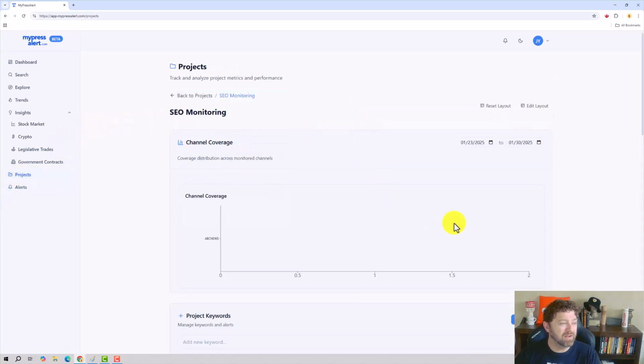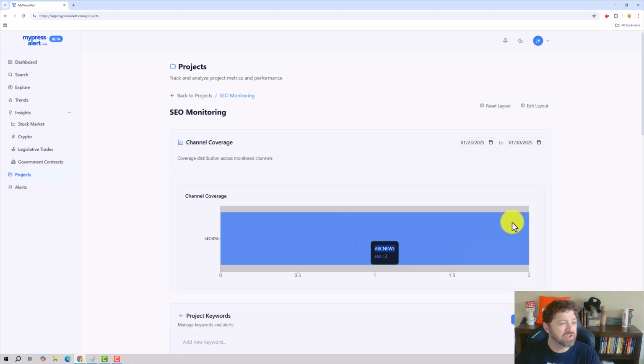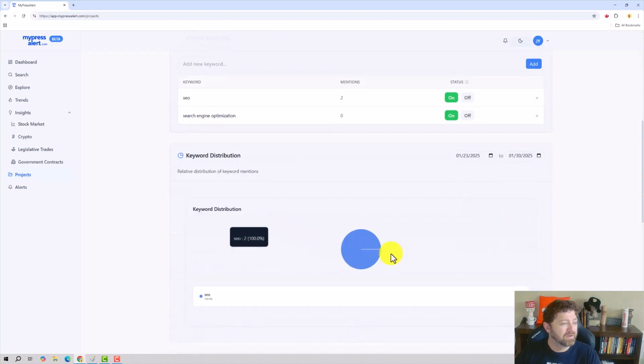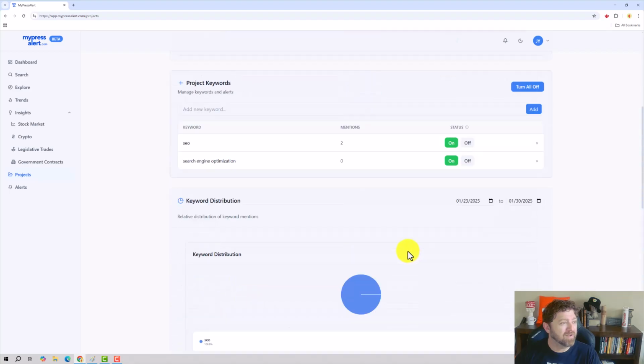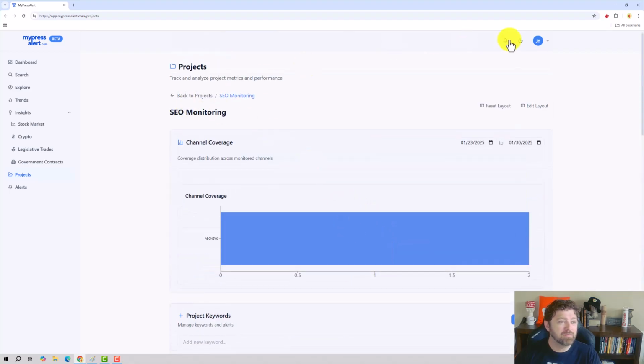I'm not loving the execution, right? I really wish I could see the articles or somehow get there. I feel like I'm doing this wrong. I feel like I'm using it wrong. But yeah, I think it's definitely worth a free account. I would go sign up for it and check in on updates over the next couple of weeks, next couple of months, and see if they improve and clean up some of the UI. And once they do, I think you're going to have a really good tool on your hands.